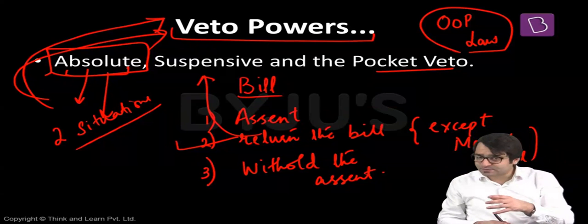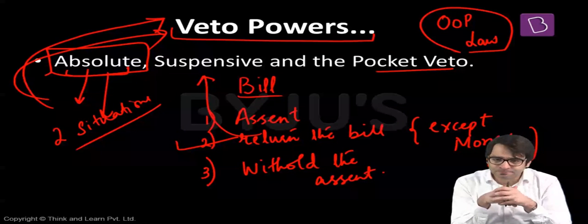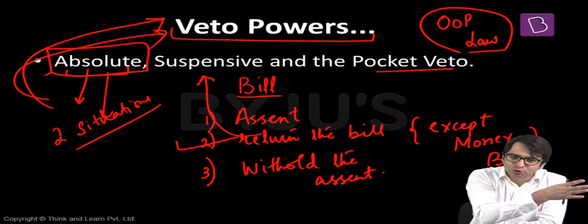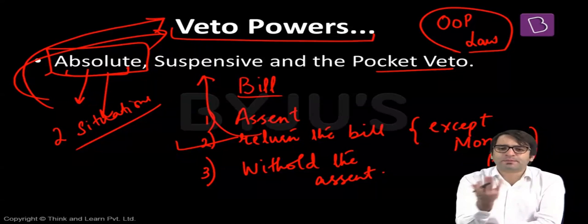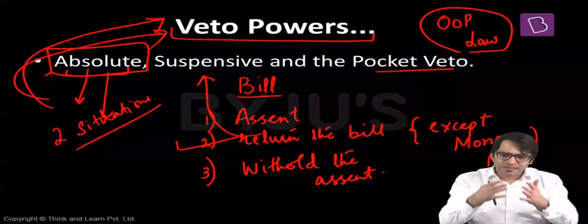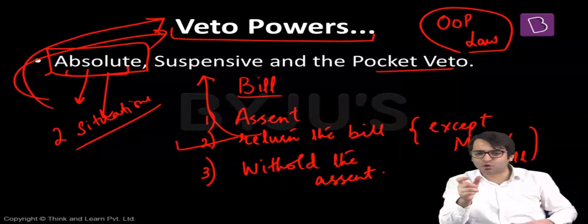When this bill was passed, it was sent to the President. The President was APJ Abdul Kalam. The President, while looking at this bill, could not understand on what grounds the National Advisory Council post was excluded from the list of Office of Profit. He thought that this bill should not become a law because he thought that this is an immoral law. This is an unreasonable law. This is an unjust law. There is no justification for excluding National Advisory Council posts from the list of Office of Profit.